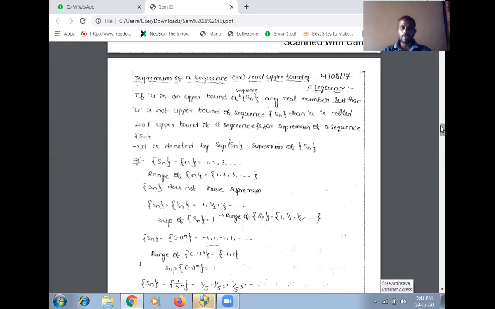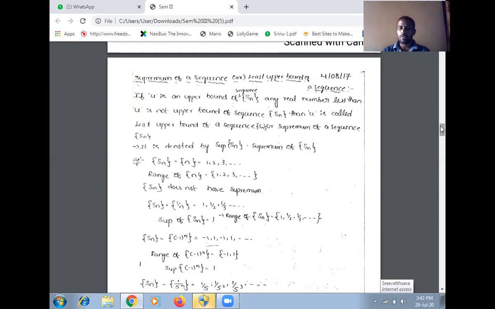So I am giving another example here. If Sn equal to 1 by n, then giving the values n equal to 1, 2, 3 and so on, we get 1, 1 by 2, 1 by 3, and so on. So what is the range of this sequence? The range of this sequence is 1, 1 by 2, 1 by 3, and so on. But it is a decreasing sequence.